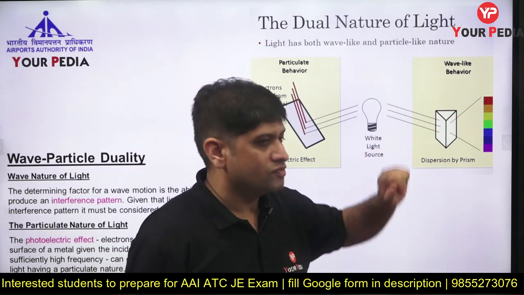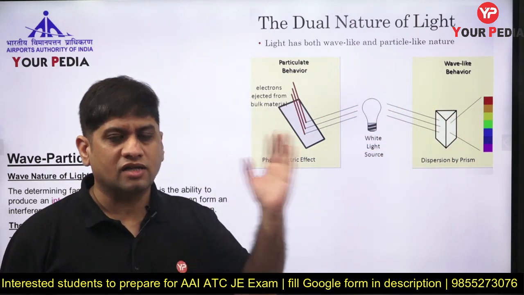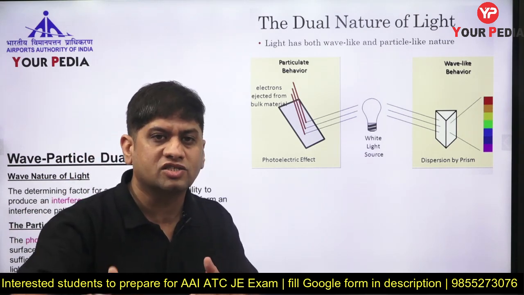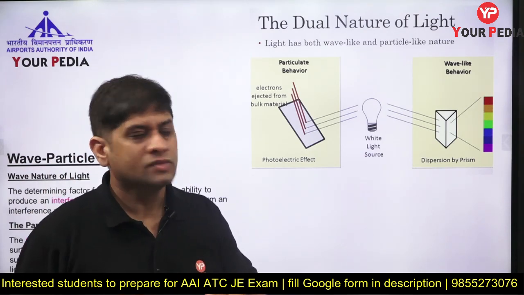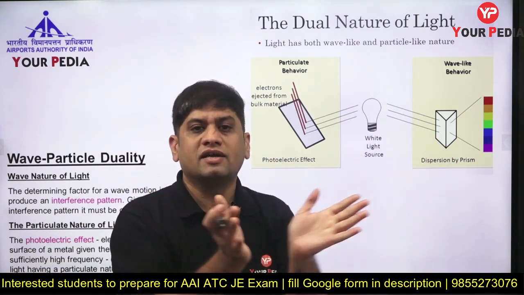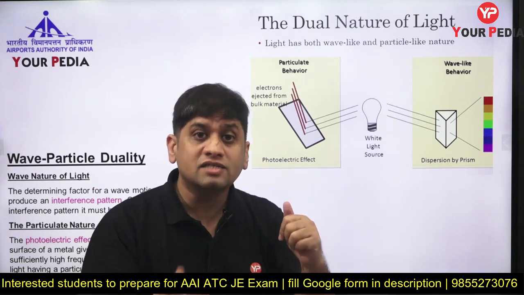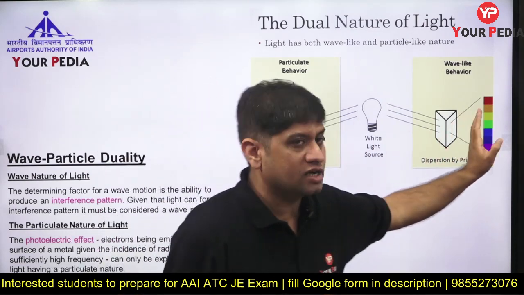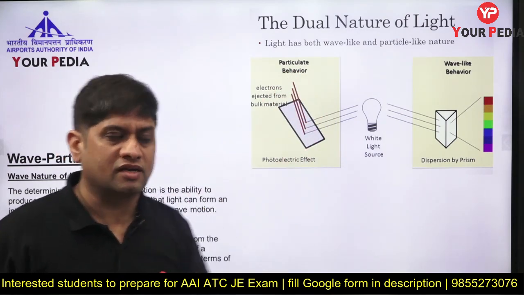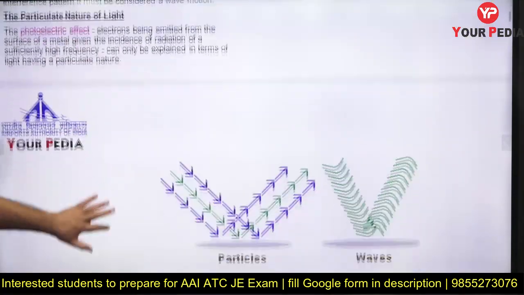Now you have also seen the prism and dispersion. The other day we were discussing the rainbow. Rainbow is where total internal reflection and dispersion are there. So the light goes on the prism, and then as per the wavelength it gets dispersed. So that is the wave nature of light. This dispersion is the wave nature of light, and the photoelectric effect is the particle nature of light. That is how we should know it.